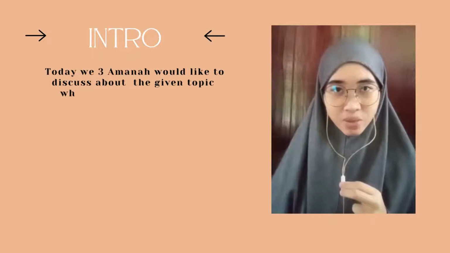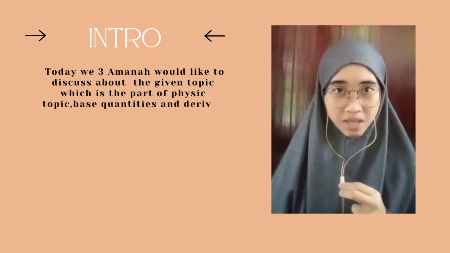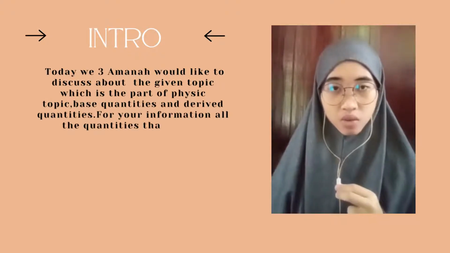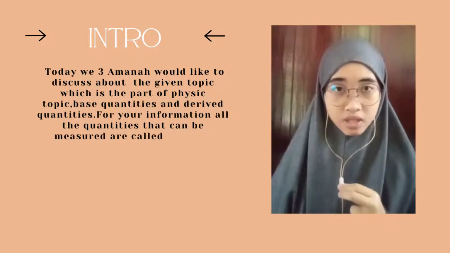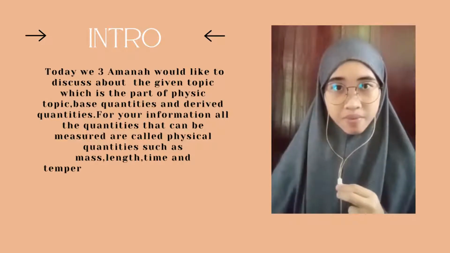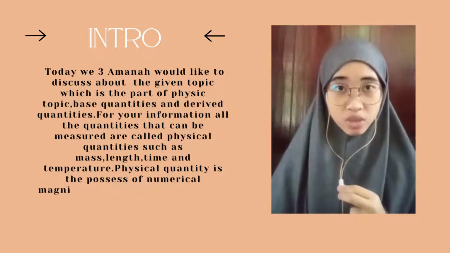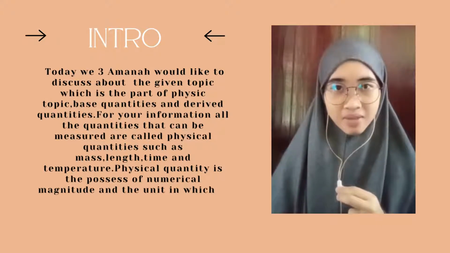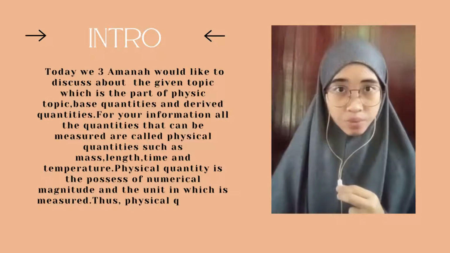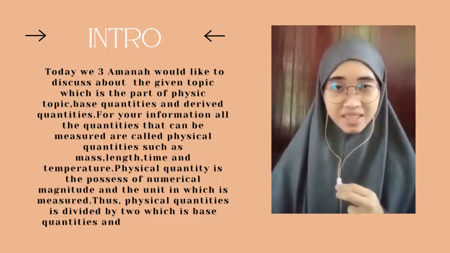Today, we three Amanah would like to discuss the given topic, which is part of physics: base quantities and derived quantities. For your information, all the quantities that can be measured are called physical quantities, such as mass, length, time, and temperature. A physical quantity is a numerical magnitude and the unit in which it is measured. Thus, physical quantities are divided into two, which are base quantities and derived quantities. So, without wasting any time, let us proceed to the explanation by my friends.